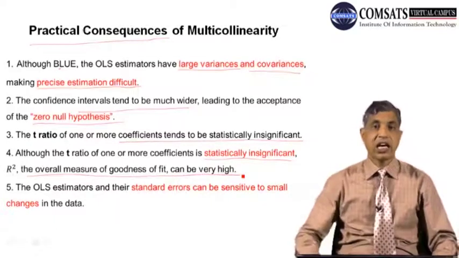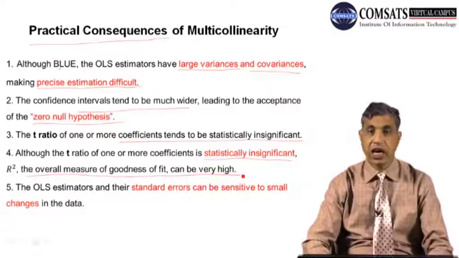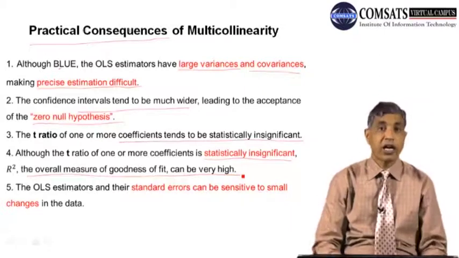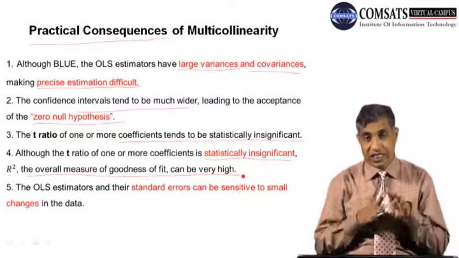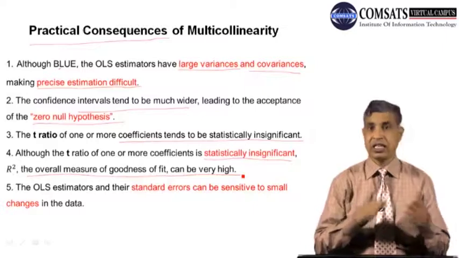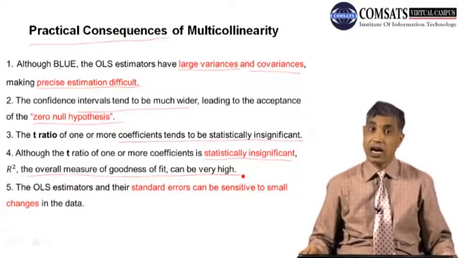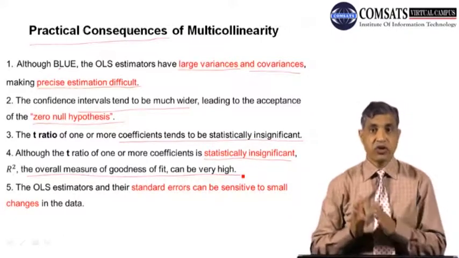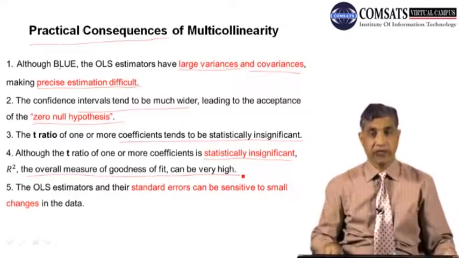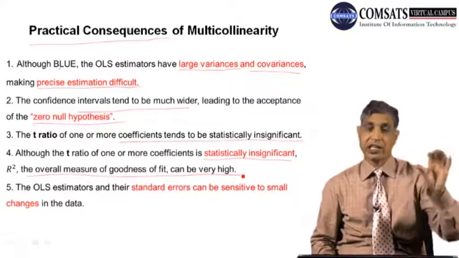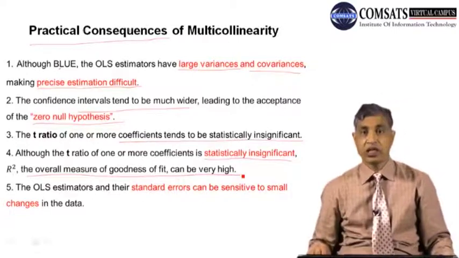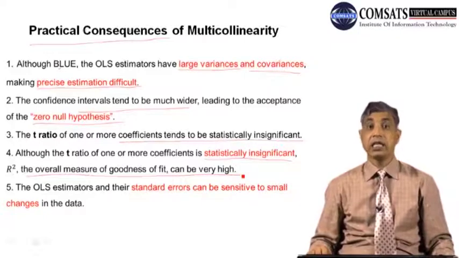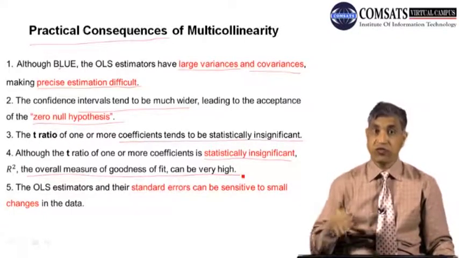T statistics are saying that our coefficients are insignificant. On the other hand, R square is saying that our model is a good fit. So now there is a trade-off, you can say a contradiction, between these. This is also a problem, because we will immediately go towards the R square. At the same time, we are showing that the R square is very high, but when we look at the individual coefficients, we come to know that they are insignificant, then how can we say that there is a higher R square? So this is the fourth problem.